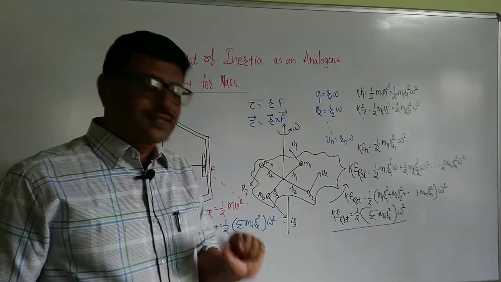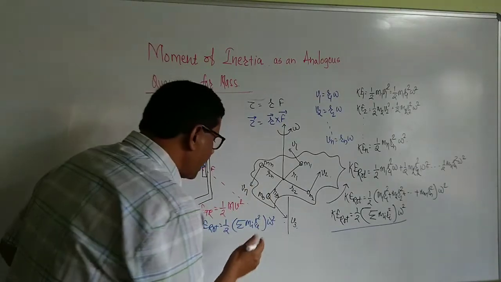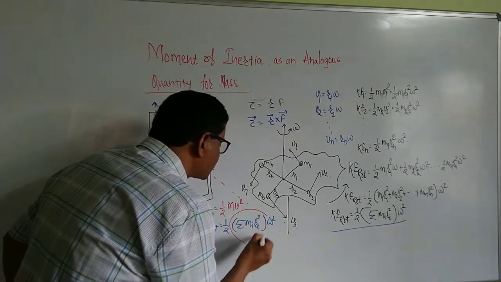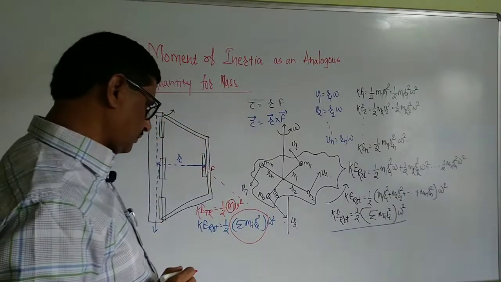In the same way, this quantity, summation of mi ri square, is analogous to mass in linear motion.